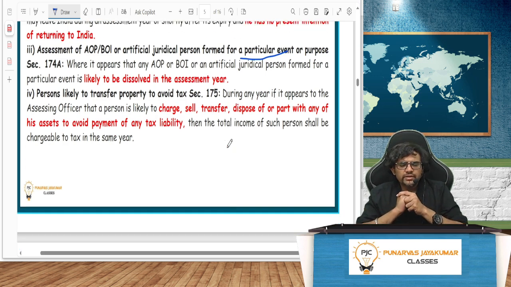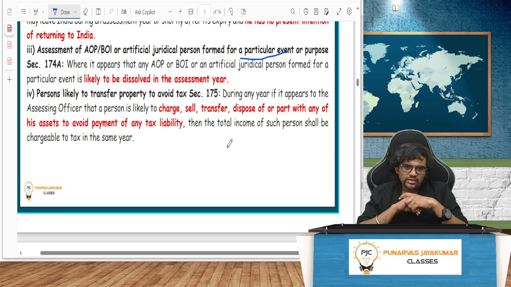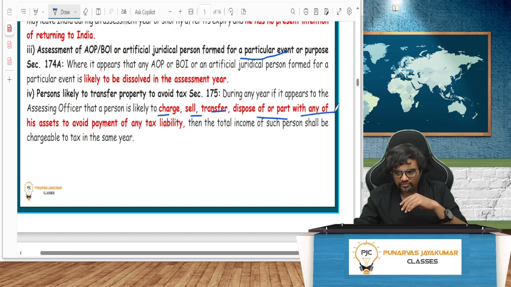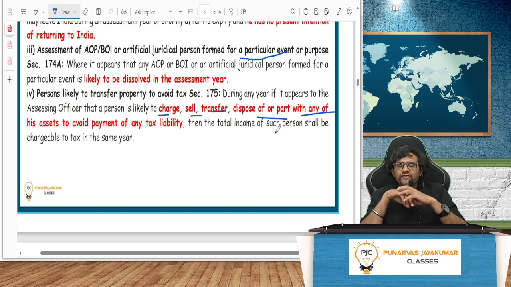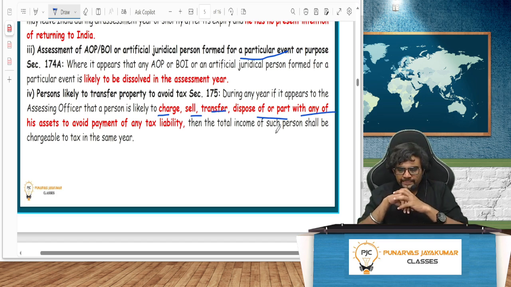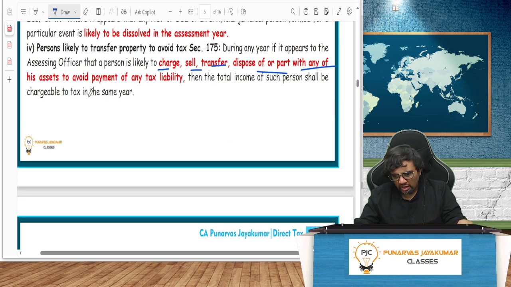Similarly, if there are any people who are likely to transfer their assets somewhere else, and I come to know, and next year I know that I cannot recover any money from you, this year only I can deduct tax. These are all special cases. Where it appears to the assessing officer that a person is likely to charge, sell, transfer, dispose of, or part with any of the assets to avoid payment of any tax liability, then the total income of such person shall be chargeable to tax. Which year? In the same year.